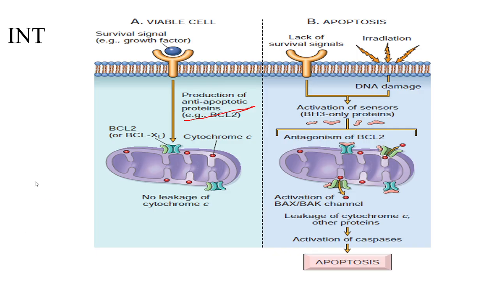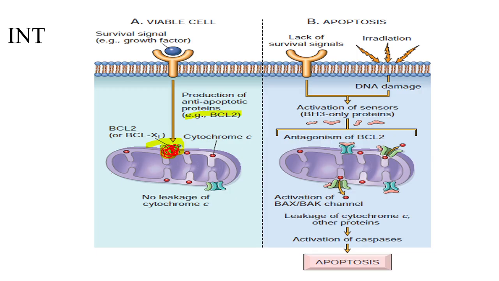This BCL2, what will happen? This BCL2 will give a signal, don't let the cytochrome C leak out. See over here, this is the BCL2. This BCL2 in the cytoplasm will prevent leaking of the cytochrome C which is inside the cell.